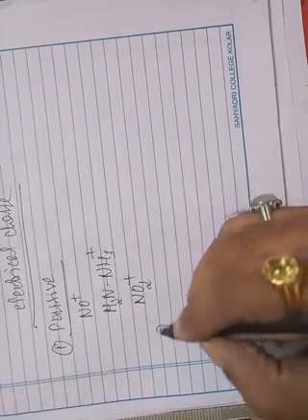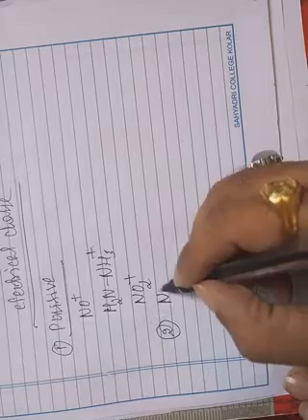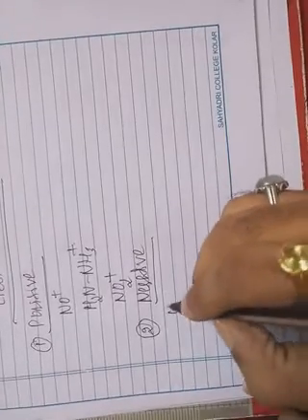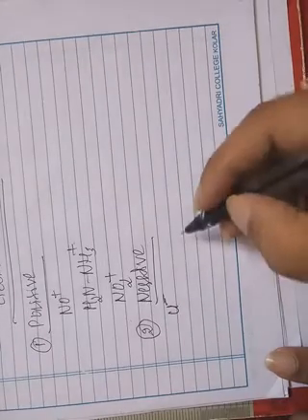Next, based on the electrical charge, the ligands can be classified as negative ligands. In the case of negative ligands, the ligands possess a negative electrical charge. For example, the chloro ligand carries a negative charge.